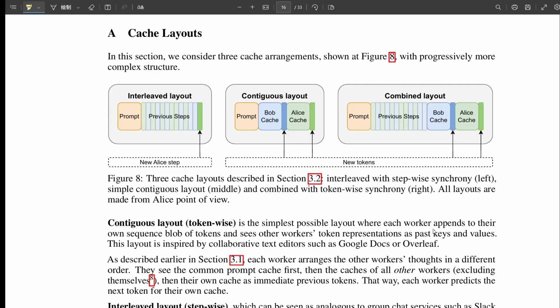And does it work? Apparently, yes. The paper shows examples where this prompt makes a model realize, oh, wait, Bob is already calculating that intermediate result, respond yes, and then pivot to working on a different part of the problem. That's fascinating. Or sometimes it confirms, nope, what I'm doing is unique and necessary, responds no, and carries on. It's a really neat, simple trick to leverage the shared visibility more reliably. So you've got the RoPE trick for the efficient shared memory, the group chat cache structure, and this prompting strategy for zero-shot collaboration. It all sounds very promising.